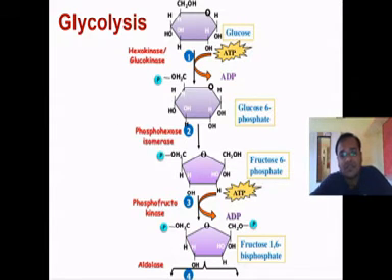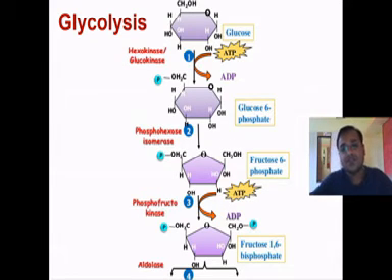Then fructose 6-phosphate is again phosphorylated and converted into fructose 1,6-bisphosphate, also known as fructose 1,6-diphosphate, and in this stage also 1 ATP molecule is utilized. In total, 2 ATP molecules are input in the preparatory stage.